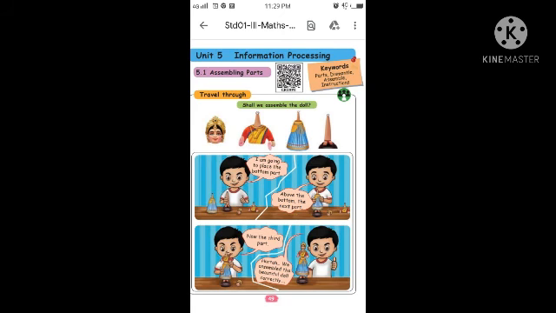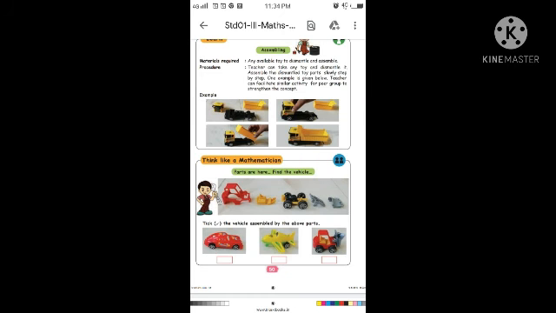Page number 50. All of you take page number 50. Assembling. Any available toy to dismantle and assemble. Take any toy and dismantle it. Assemble the dismantled toy parts slowly, step by step. One example is given below.